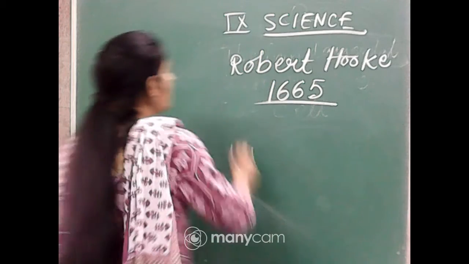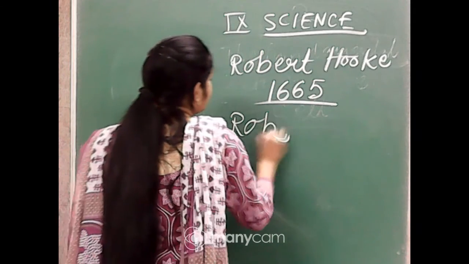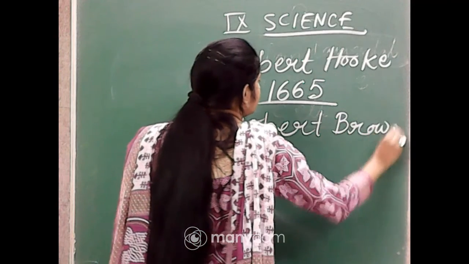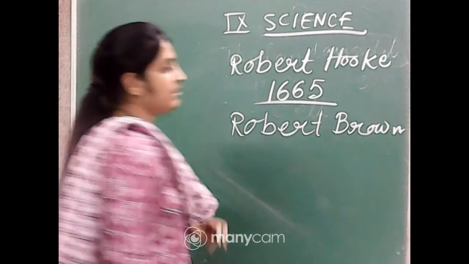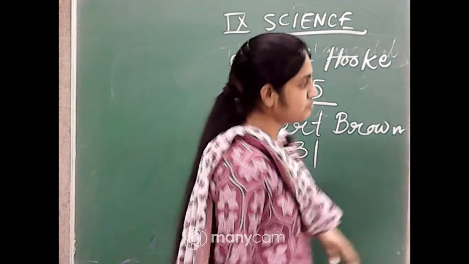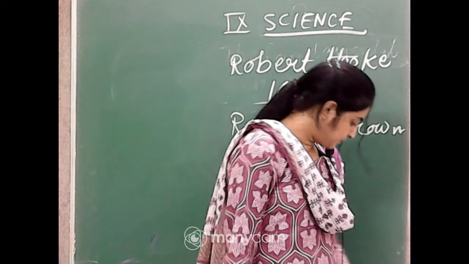Yes, Robert Brown. Thank you, Ronnie. Robert Brown, and when? 1831, yes. Thank you, Suhana, Nafisha, thank you so much.